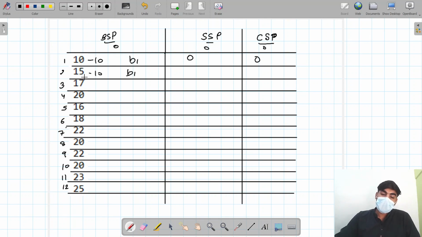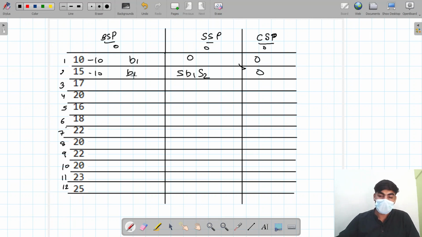And then, let's move to our selling state profit. Today price is 15. We take a loan of 10 rupee. 15 minus 10, 5. So if we sell today, we get a profit of 5 rupee. Buy at 1, sell at 2. And cooling state 0, because in the above we have 0 transaction.